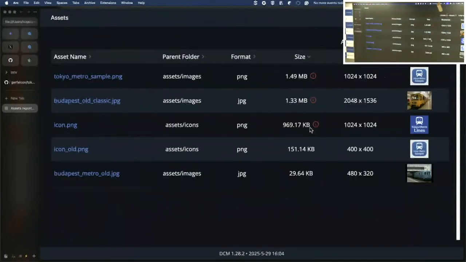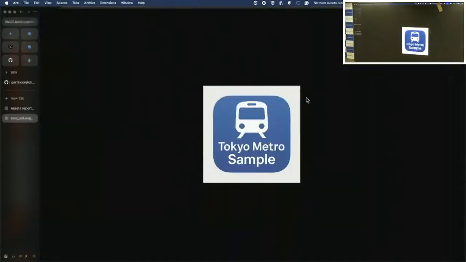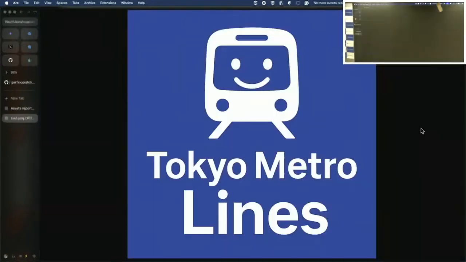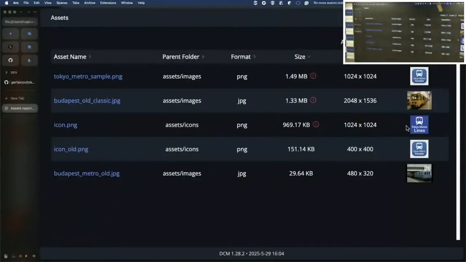After zooming in a little bit, we can see that we have two icons in our project. There was an old icon that we used in the beginning, and then we switched to the Tokyo Metro lines, which is smiling, and we never had a chance to take some time and clean this up. The icon is not a problematic part, but we can see that the developer was really obsessed with the Budapest metro line.